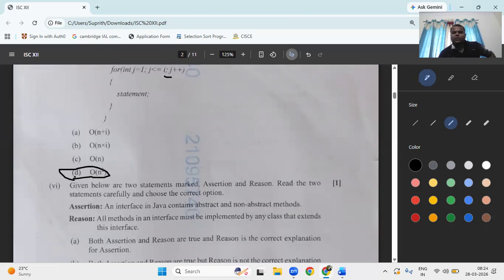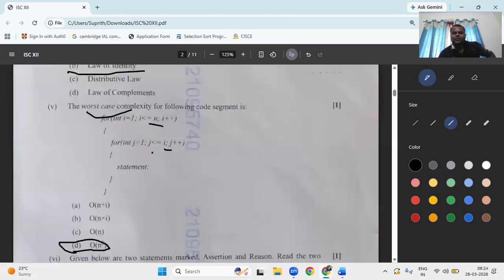As we know, the inner for loop depends directly on the outer for loop, so it is going to run with j less than or equal to i. If instead of i he had given another variable m, then it would directly be n into m, a rectangular loop. Here it is a right angle triangle, like a pyramid. So that is big O of n square.